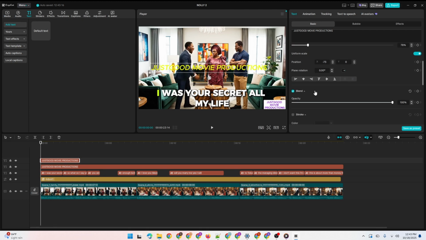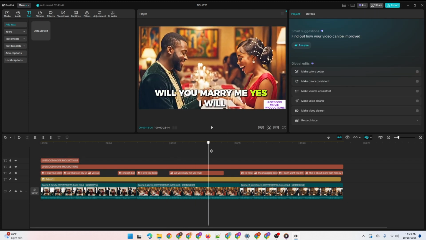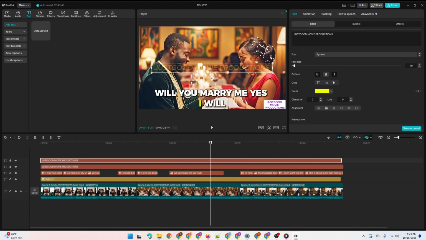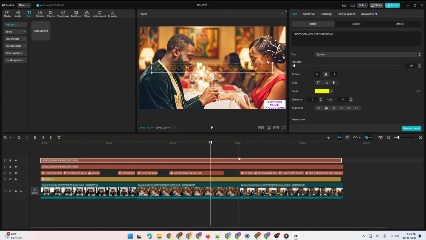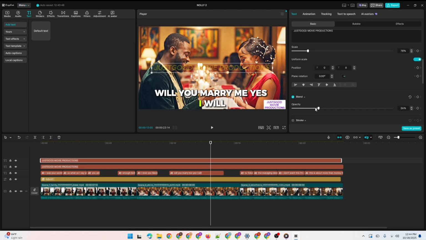Then scroll down, you see opacity. This will help prevent people from pirating or plagiarizing your video, as more or less a copyright. People cannot easily mess with your video. So I'll make sure that I drag and make sure the whole watermark extends throughout the video. This is optional anyway, so you can always decrease the opacity and all that. So let me do this now.